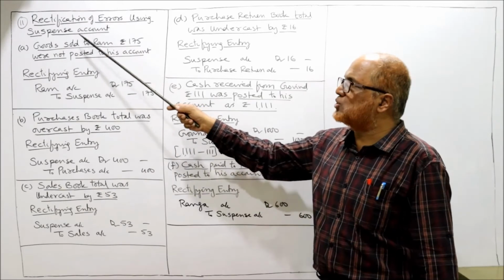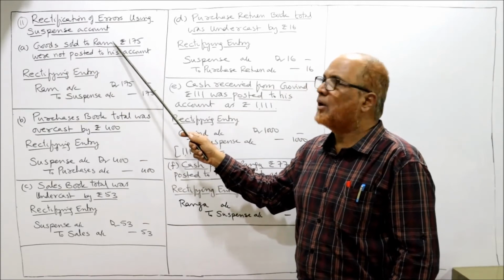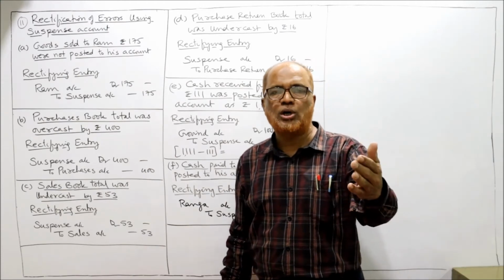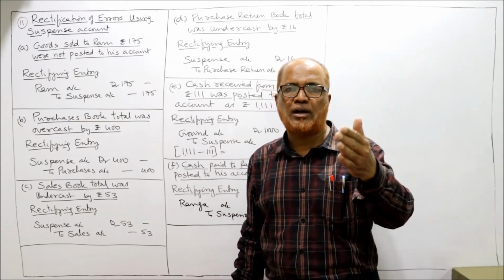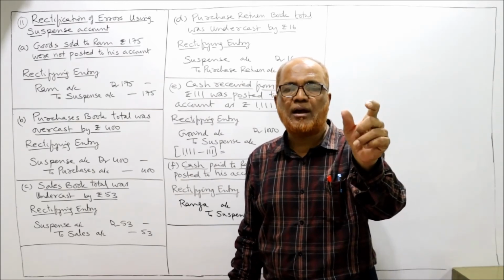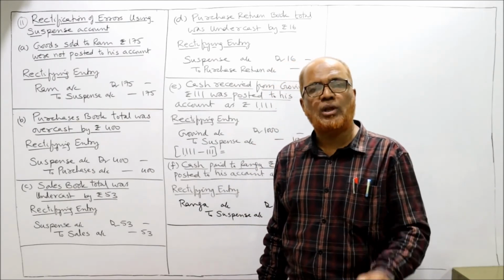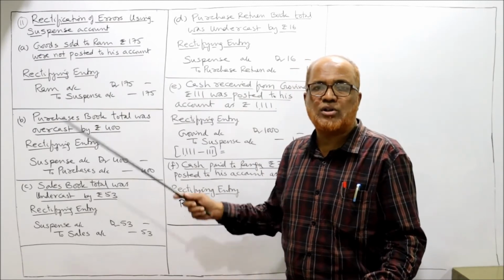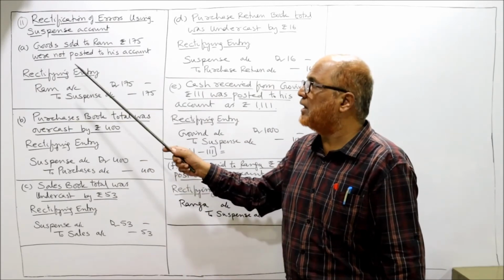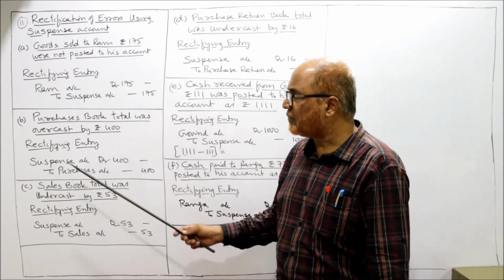Now, rectification of errors using suspense account. The first error given in the problem is goods sold to Ram rupees 175 were not posted to his account. Goods sold to Ram. Entry will be Ram account debit to sales. The sales account was correctly posted, but Ram account should have been debited and was not. Forgot to debit Ram account. So now we debit Ram account, and credit should be given to suspense account. So entry will be Ram account debit to suspense account 175. That's all. Error rectified. Next.